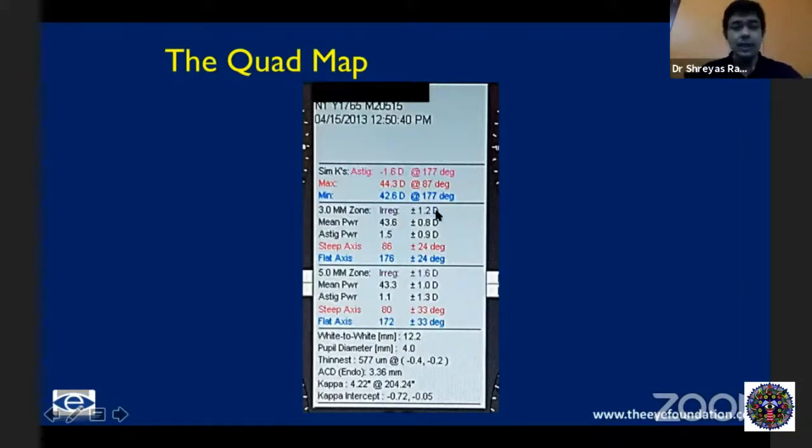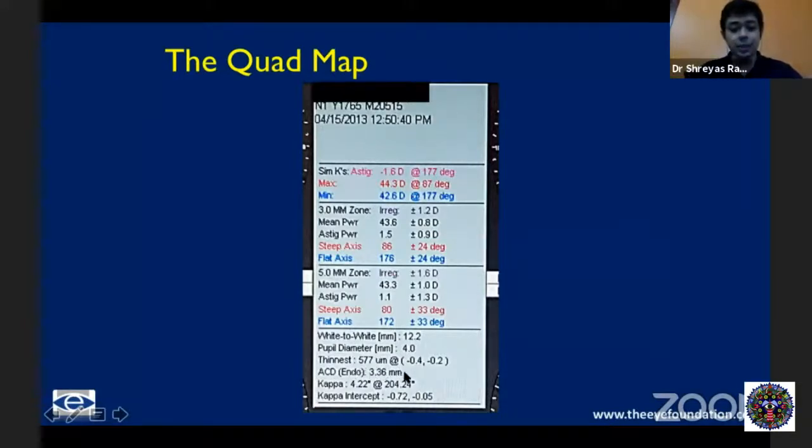And again, just a rough guideline, anything above 1.5 in the 3 millimeter zone or 2.5 in the 5 millimeter zone is considered a significant red flag sign. It also gives you the white to white. It gives you the thinnest location, and also gives you the anterior chamber depth. And the anterior chamber depth here is being measured from the endothelium, which is how it should be done.